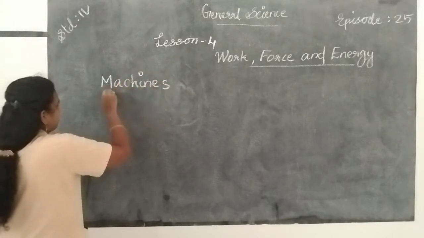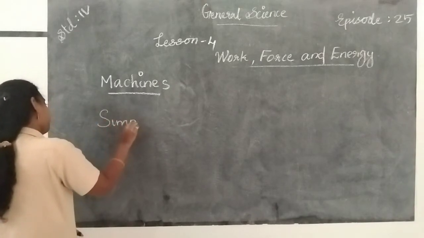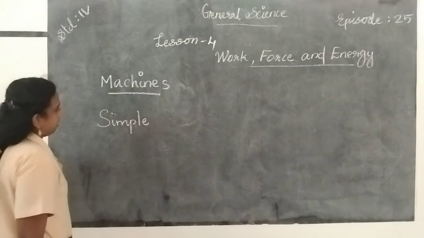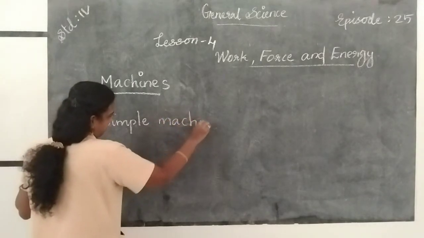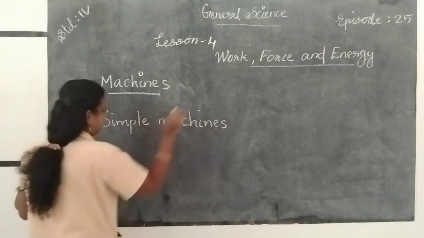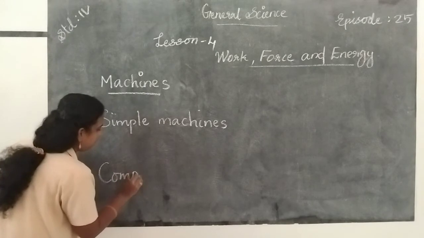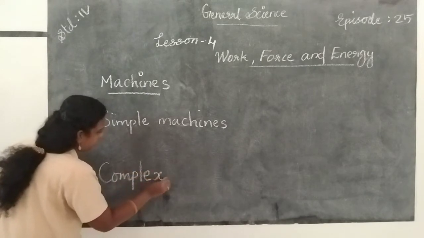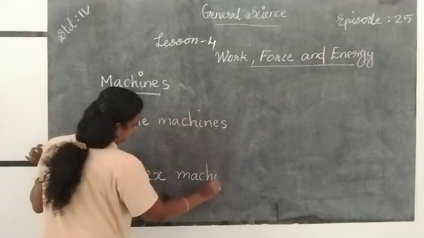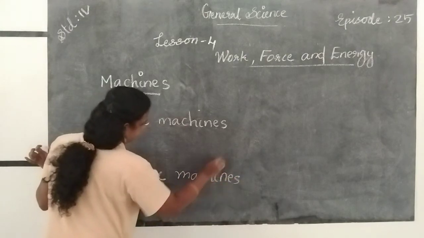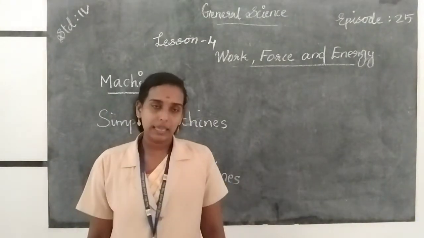Machines, M-A-C-H-I-N-E-S. Simple machines, S-I-M-P-L-E. And complex, C-O-M-P-L-E-X. Complex machines. So these are the two types of machines that make your work easier.